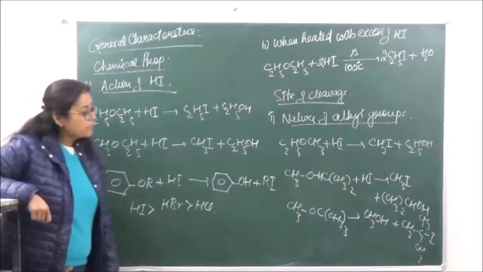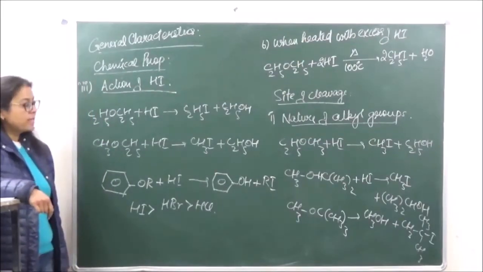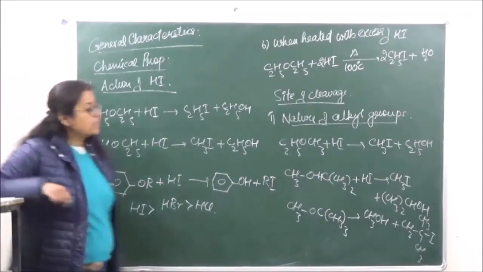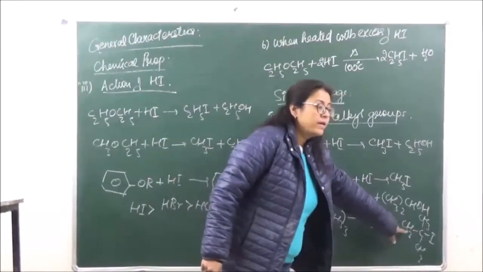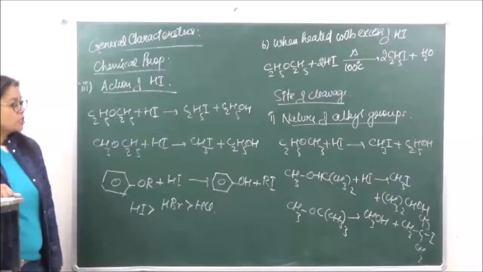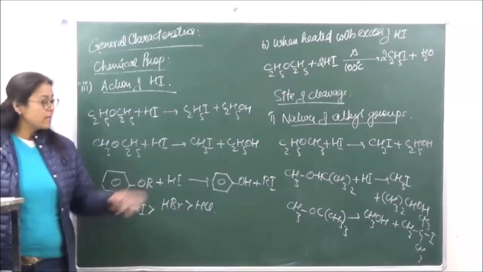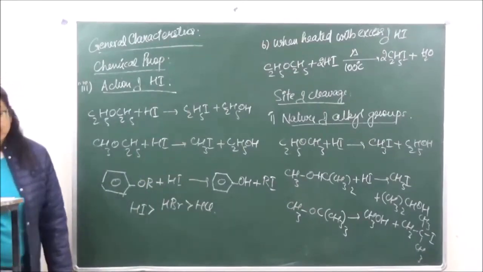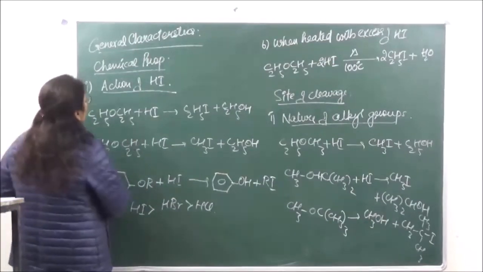Now why is this happening? Because this reaction is proceeding via the SN1 mechanism. In the SN1 mechanism, the formation of a carbocation takes place. The primary carbocation is less stable than the tertiary carbocation. So over here the tertiary carbocation is going to be formed, and iodine being negatively charged will come and attack at the tertiary carbocation. That is how the bigger group is going to form the iodide. Okay? Okay, then let's go on to another kind of compounds over here.